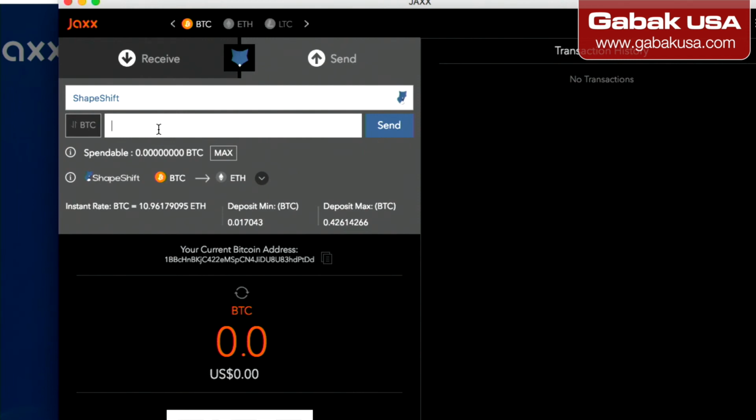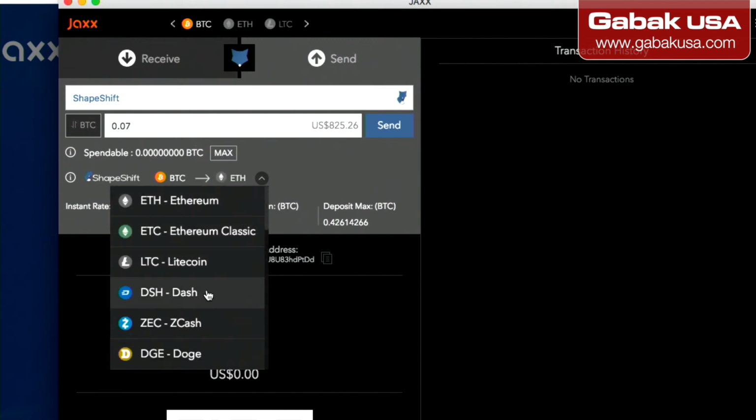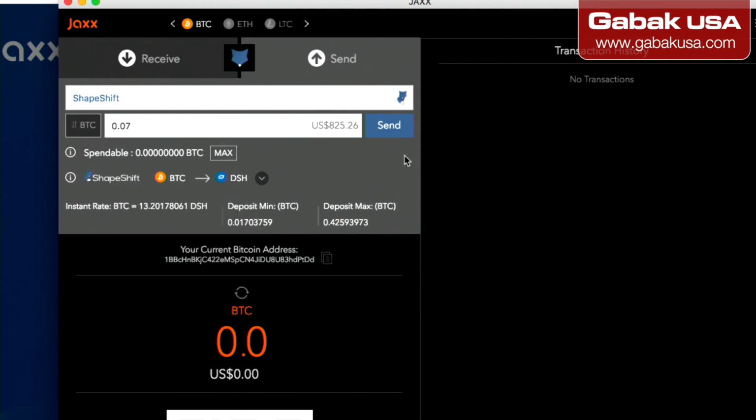So you put the amount, say 0.7, let's say $800, and then you want to change it for Dash, and you click here where it says Dash, you see, and then you click send, and that's it.